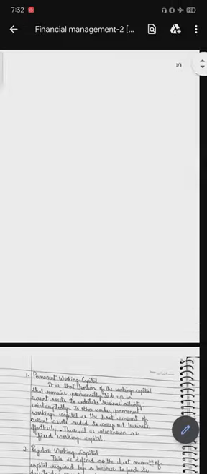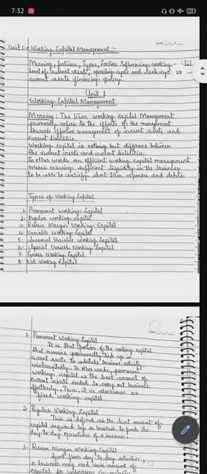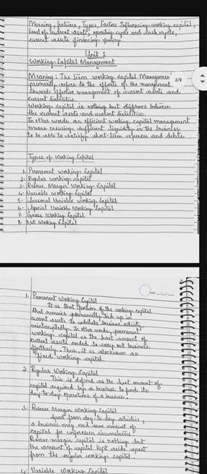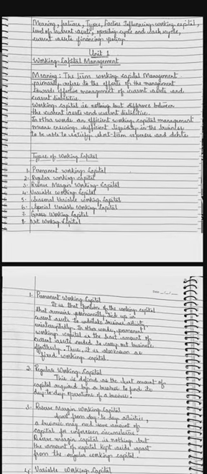So in this chapter we have seen what is working capital, the meaning of working capital. Working capital is the short term fund which is required in a business organization. The difference between current assets and current liabilities is working capital. Managing the current assets and current liabilities, or balancing between them, is called working capital.